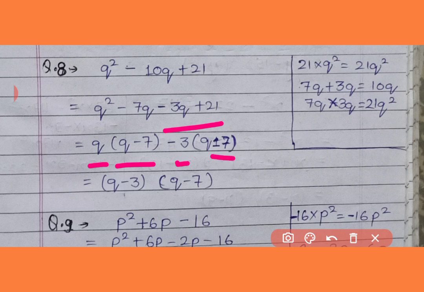So here q minus 7 is common, so we will write in the first bracket, and what remained? Q remained and minus 3 is remained, so we will put in another bracket.